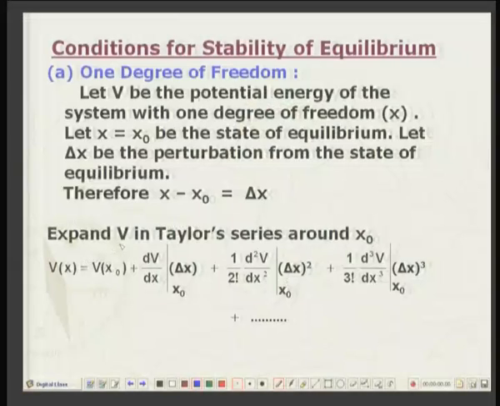So, V(x), the potential energy in the state x, can be expanded in a one dimensional Taylor series around the point x0, the equilibrium state.